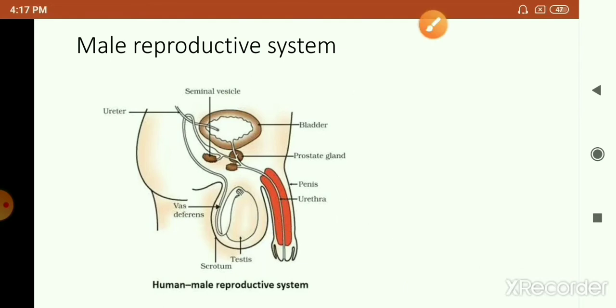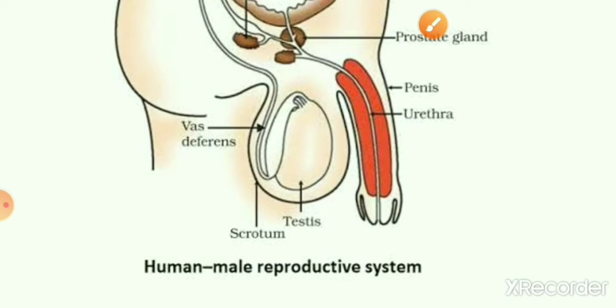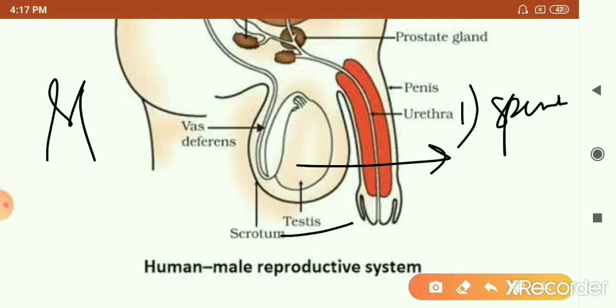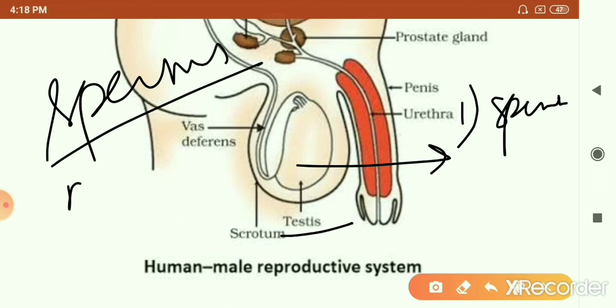Now talking about the testis, as I said just now, it has two important roles to play. One is to produce sperms. Sperms are produced in millions. The sperms are the male gametes.